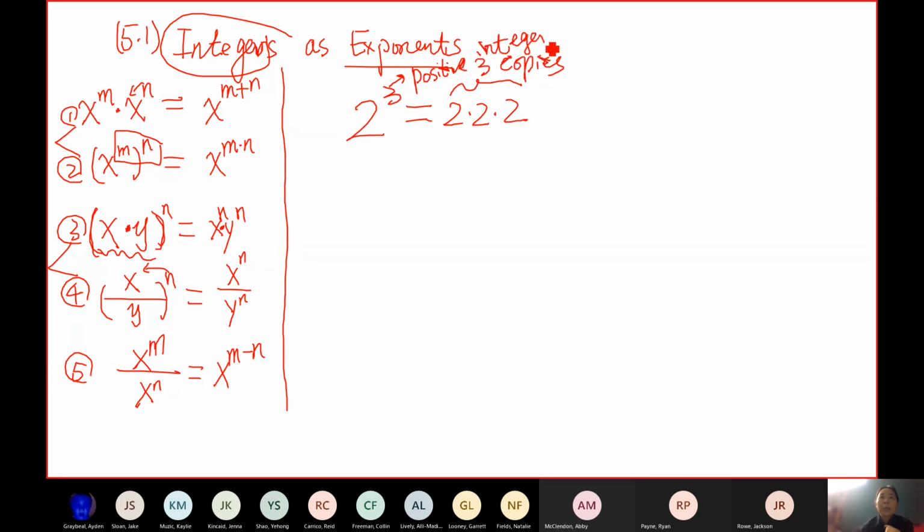But what if I make this number negative? What if I want to do 2 to the negative 3 instead of 2 to the positive 3? What does that mean? Well, you should have learned this in D005 class. Does anybody remember what you may have learned in high school? Does anybody know?